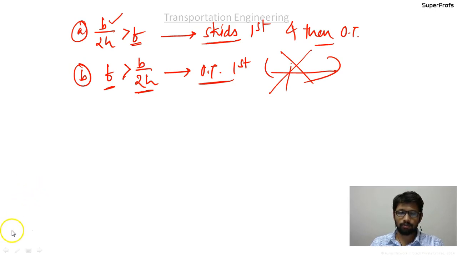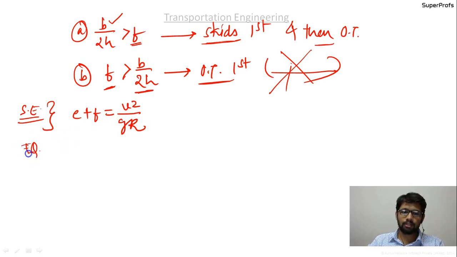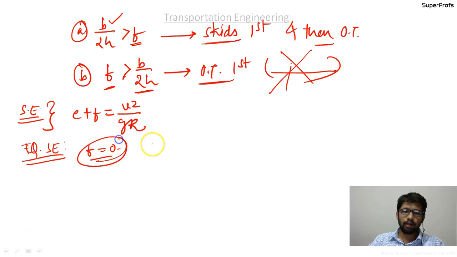Okay, so after this we discuss the super elevation. The general formula for super elevation is e plus f equal to V square upon gR. Then we discuss the equilibrium super elevation. In this, the f value is equal to 0, so for equilibrium super elevation the formula modifies to e equal to V square upon gR.